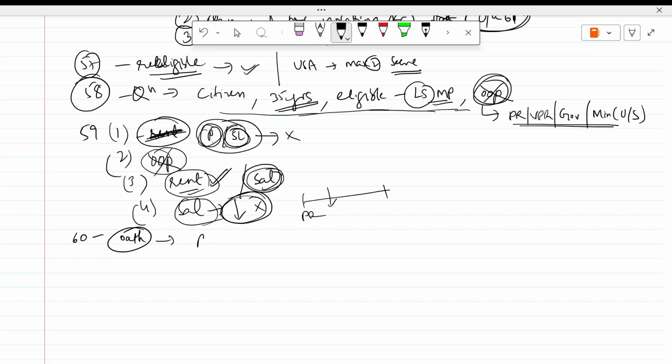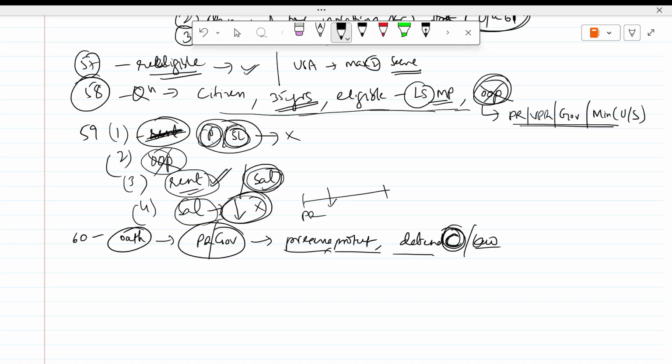There is actually the president and the governor. These are the two people who give the oath to preserve, protect, and defend the constitution. These are the only two people who defend the constitution or law. Like this is given: preserve, protect, and defend. They are the highest first citizens actually. President is the first citizen in the center, and governor is the first citizen in the state. So they have a huge responsibility to preserve, protect, and defend the constitution. So these are the two people given oath in this format.